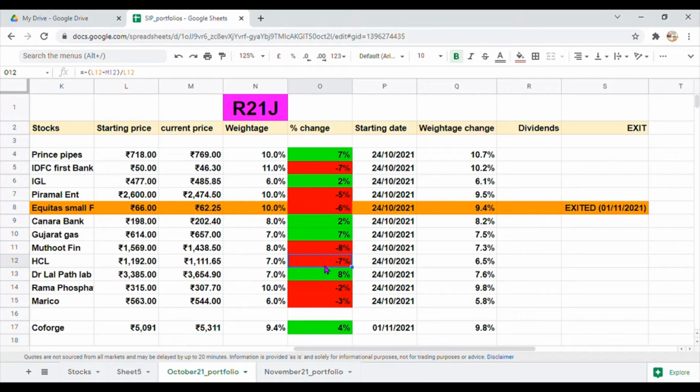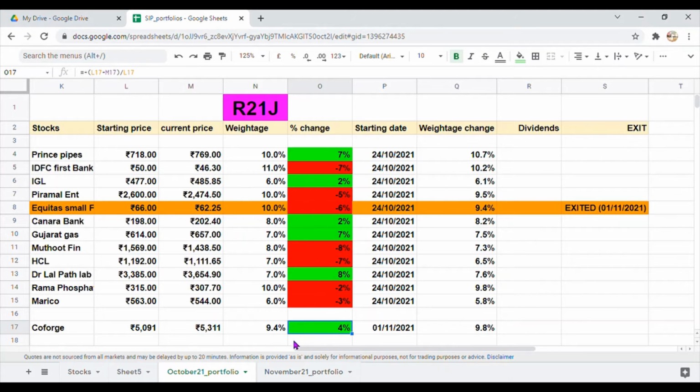Now coming to the Prince Pipes, in Prince Pipes we have a weightage of 10% and this stock is almost up by 7%. So this is actually helping us to remain stable. The other stocks which are helping us to remain stable are Gujarat Gas, Dr. Lal PathLab and Coforge. In Gujarat Gas we have a weightage of 7% and this stock is up by 7%. In Dr. Lal we have a weightage of 7% and this stock is up by 8%. In Coforge we have a weightage of 9.4% and this stock is almost up by 4%. So these are the stocks which are keeping our portfolio stable.